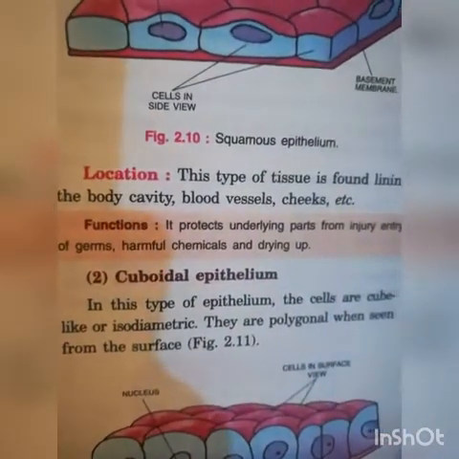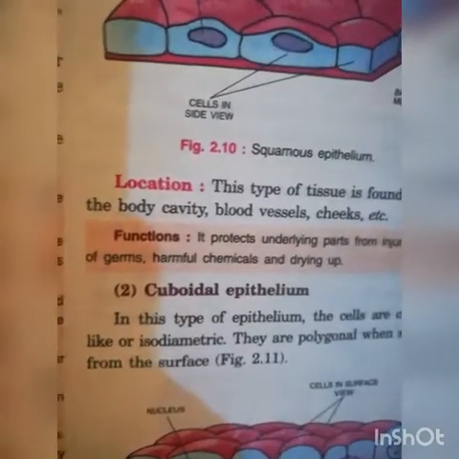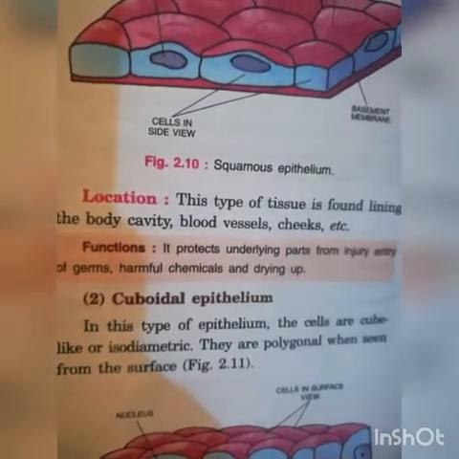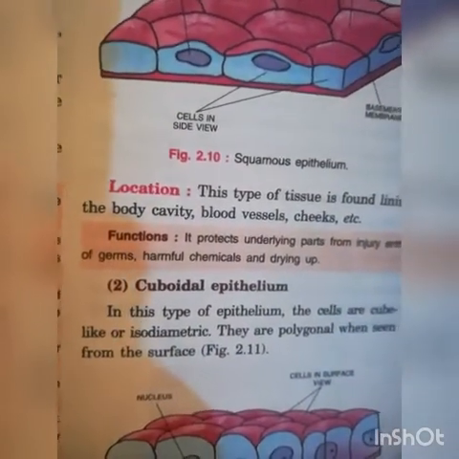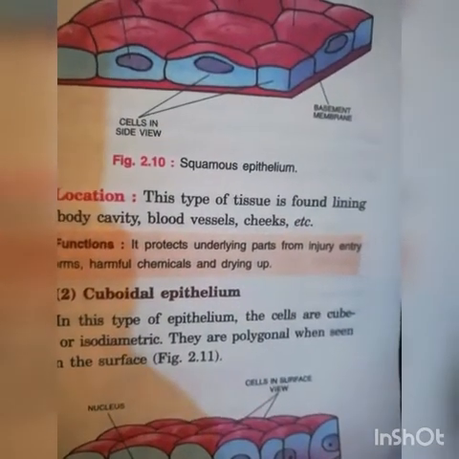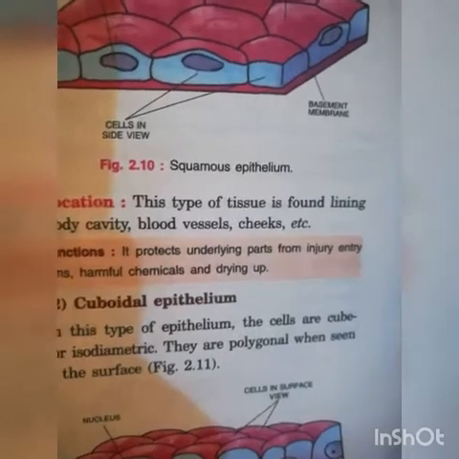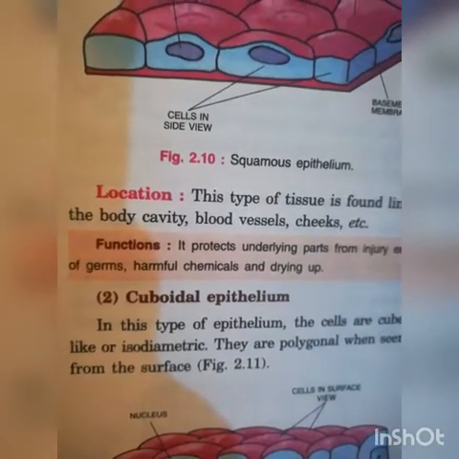Location. This type of tissue is found in the lining of the body cavity, blood vessels, and cheeks. Function. It protects underlying parts from injury, entry of germs, harmful chemicals, and drying up.